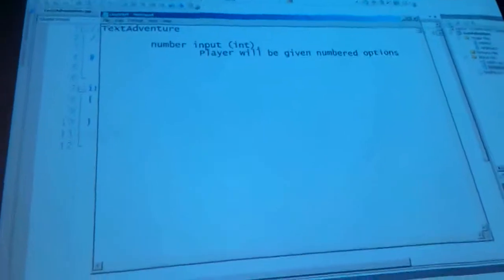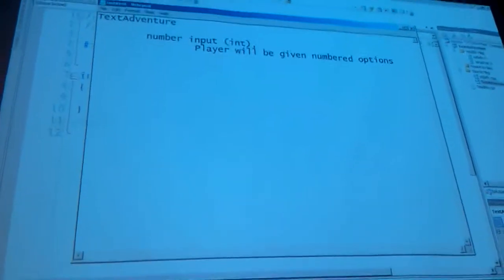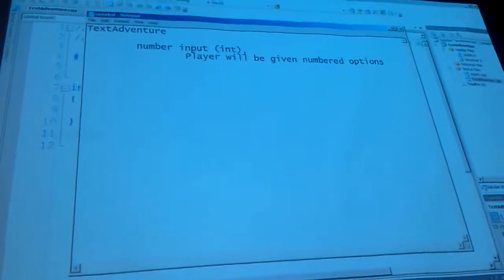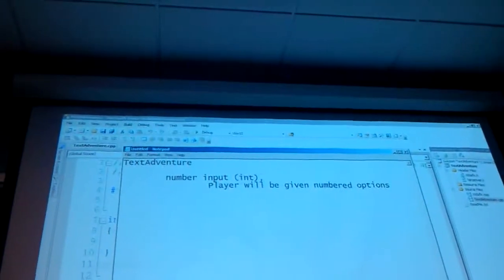So let's just start at the beginning. If there's some text, the first time the player plays this game, what's the user story going to be like? What's the player's experience? Welcome to the name of the game. Welcome to Text Adventure. Well, that's what the screen's doing. So talk to me like I'm a child. What's the user experience? How about a window pops up? It's probably the first thing that happens.